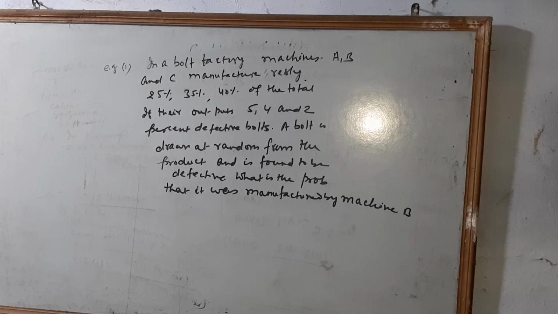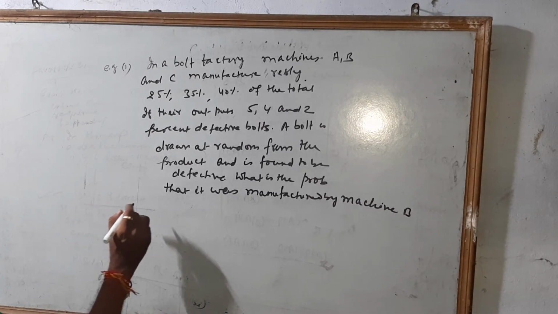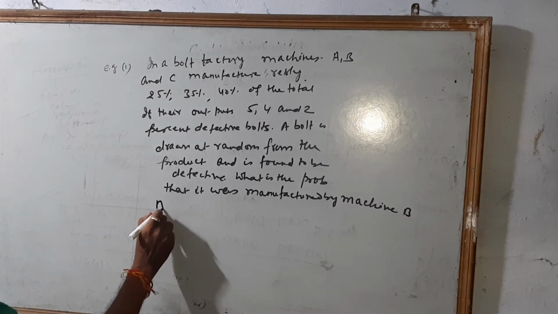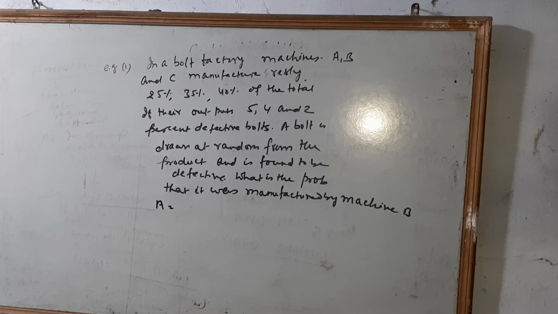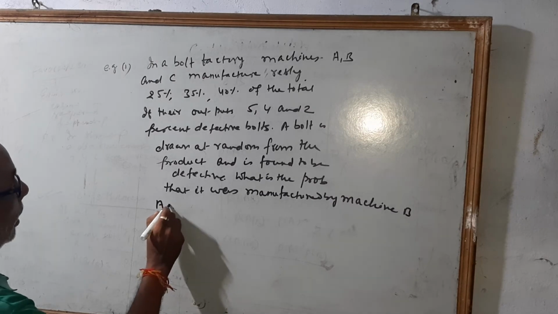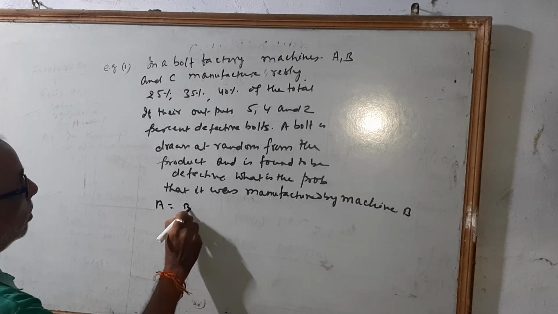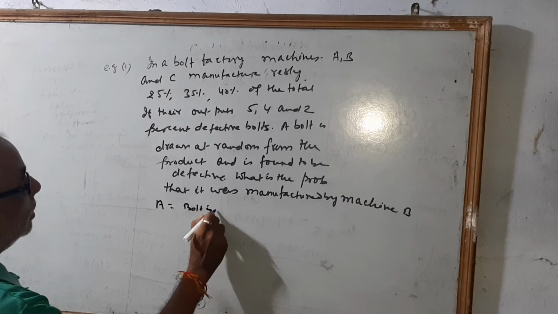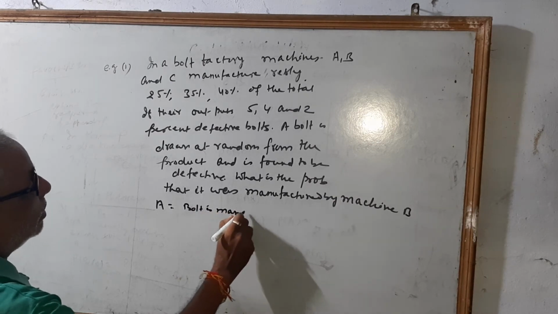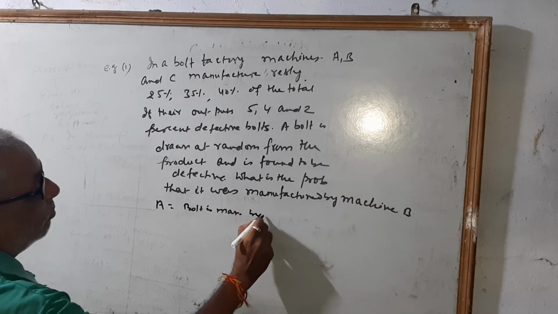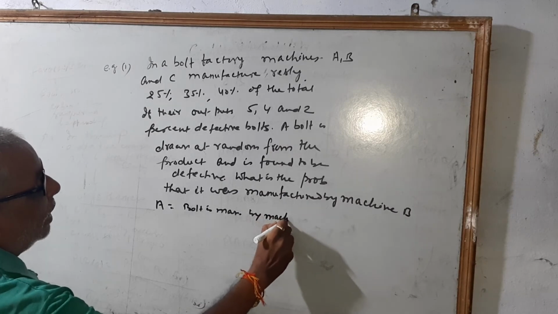What is the probability that it was manufactured by machine A? Suppose A is the event that the bolt is manufactured by machine A.